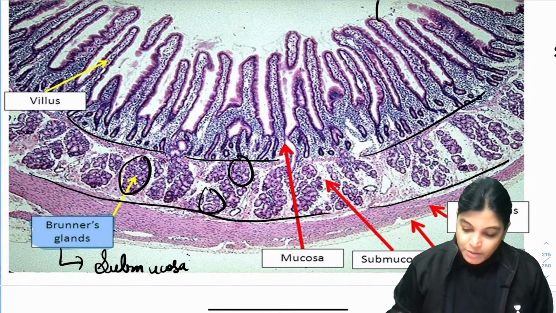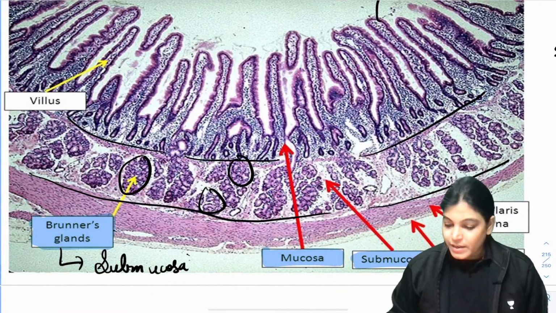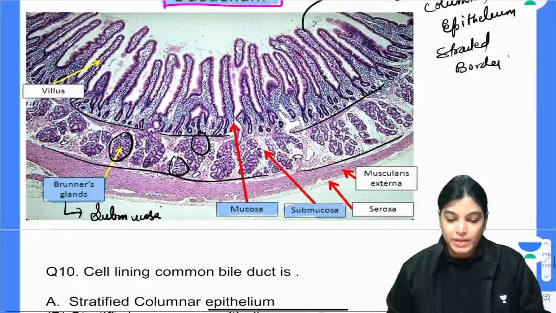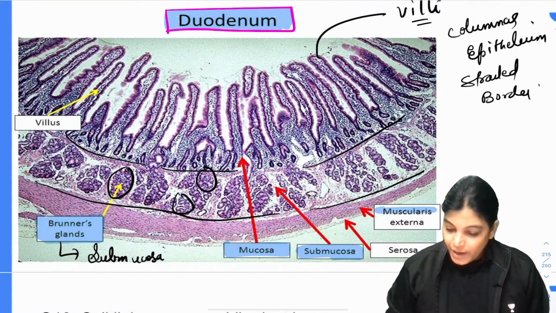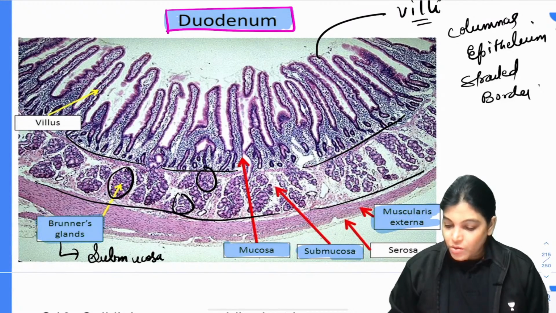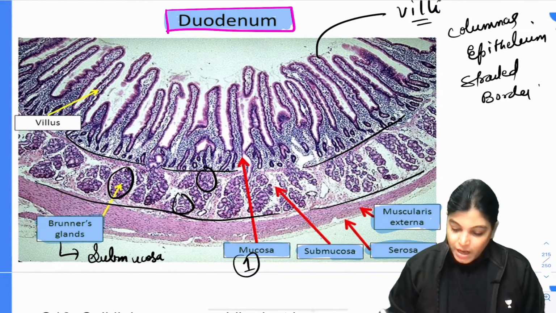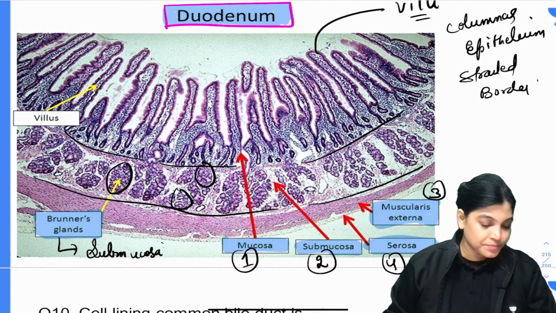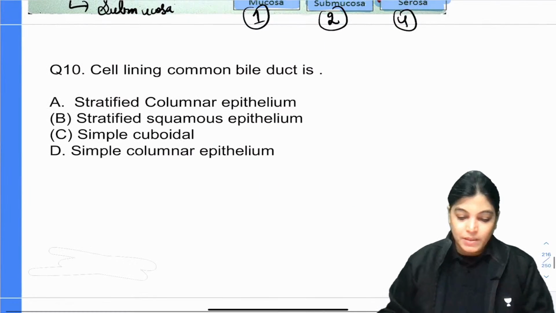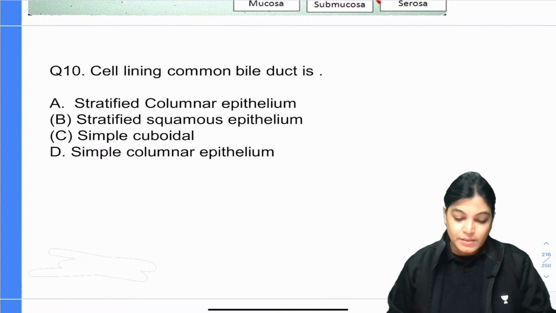The innermost layer is the mucosa, then the submucosa layer. So in the case of the duodenum, the innermost layer is mucosa, then we have the muscularis externa, and the outermost layer is the serosa. That means if we proceed from inside to outside: mucosa, submucosa, muscularis externa, and serosa. So absolutely correct. Let's move on to the next, question number 10.